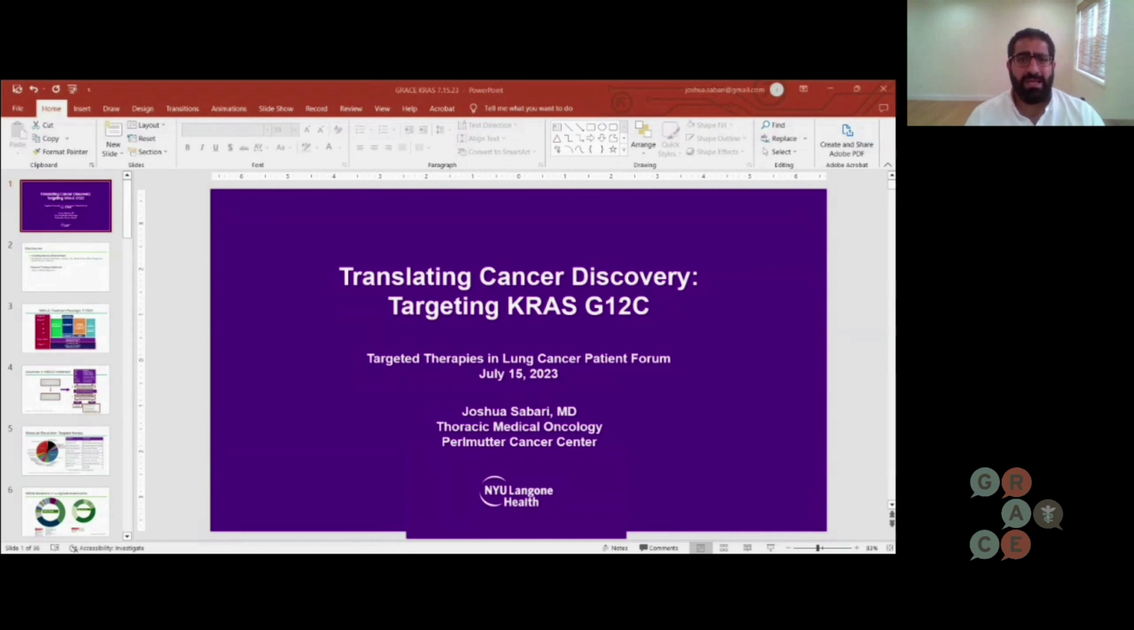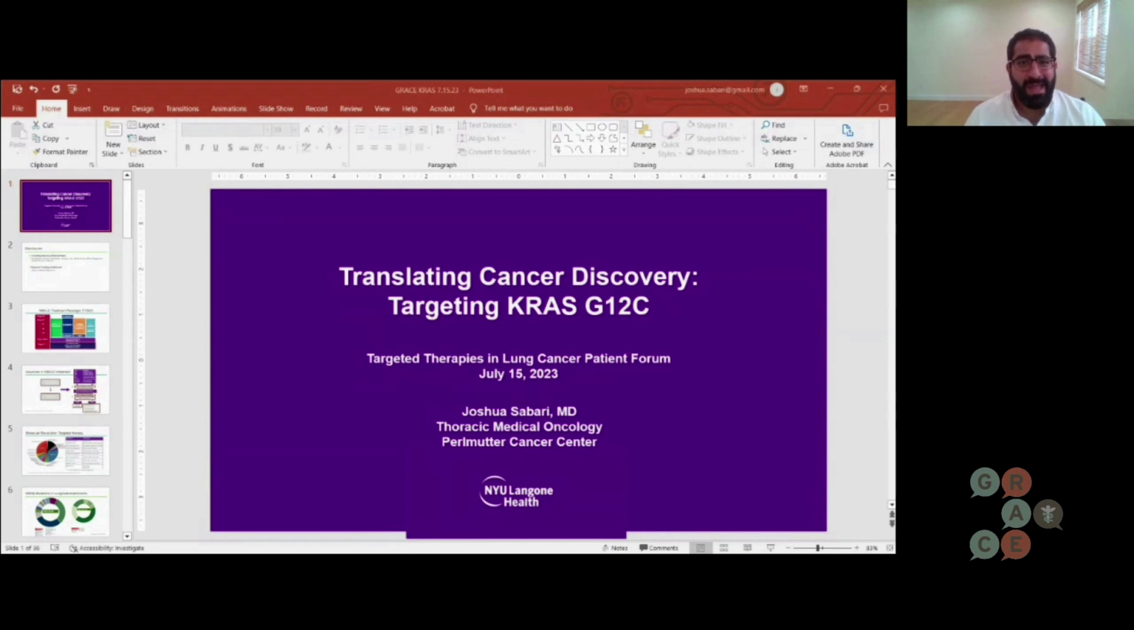So KRAS makes up about 30% of all patients who have lung adenocarcinoma. And KRAS mutations more commonly occur in Caucasian patients and those patients who have a former history of smoking. And when you look at the KRAS mutant patients, KRAS G12C is by far the most common mutation, makes up about 42% of all KRAS alterations.